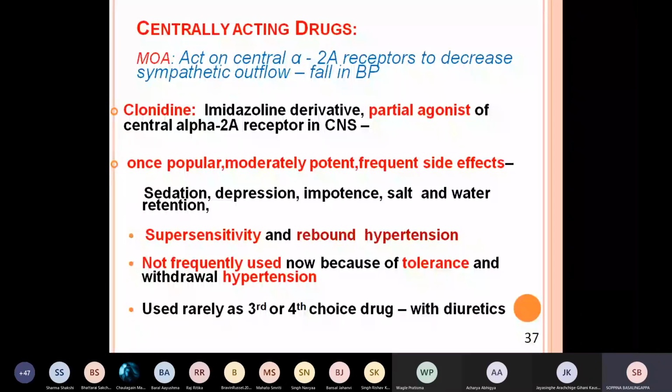The typical example for these centrally acting drugs is clonidine. Clonidine is an imidazoline derivative. This is a partial agonist of the central alpha 2A receptor in the central nervous system. It is a partial agonist. Once upon a time, it was a very popular drug.